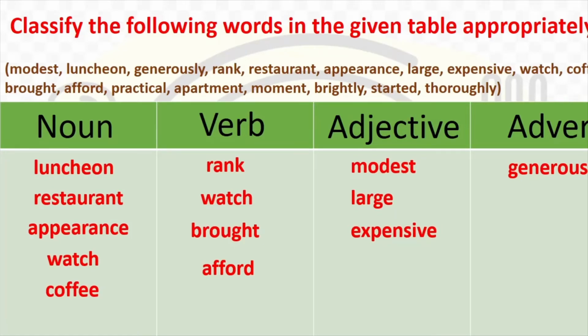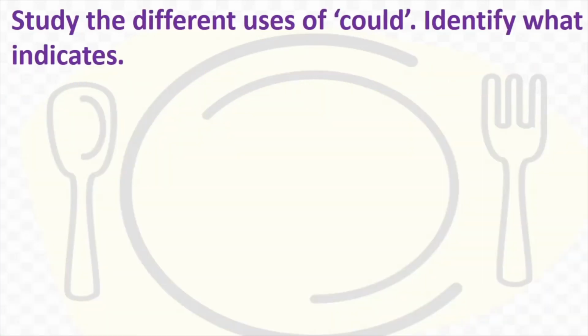Now I will leave the remaining 6 words to you, where you can read the words. You can use the dictionary also to try and find out which category of words or which group of words they belong to, whether it is a noun, whether it is a verb. There are some words which can come out in both the columns. Okay, so check whether there is any word which can come in 2 columns. So that is one more assignment for you from this particular lesson. Now there is another exercise based on vocabulary. So let us look at that also.